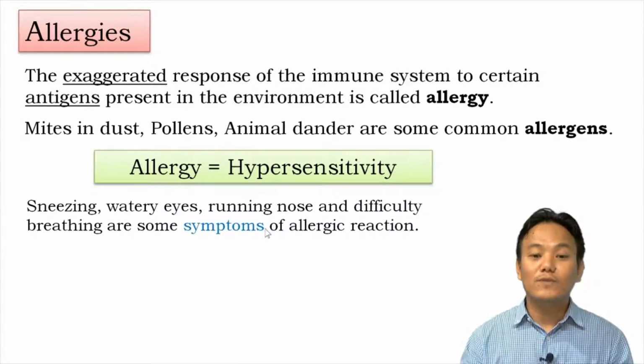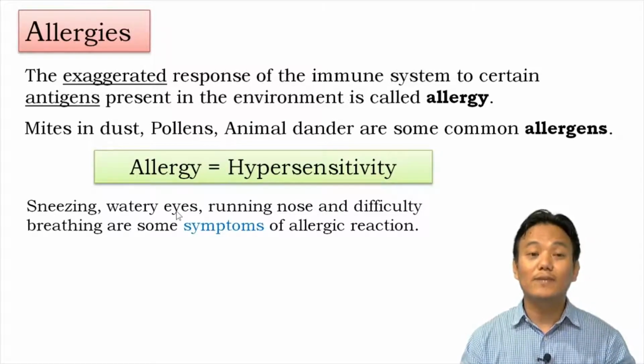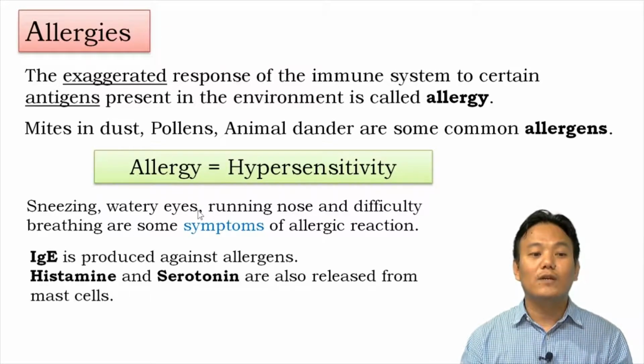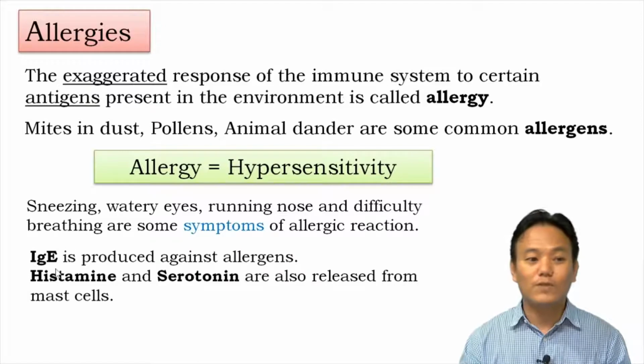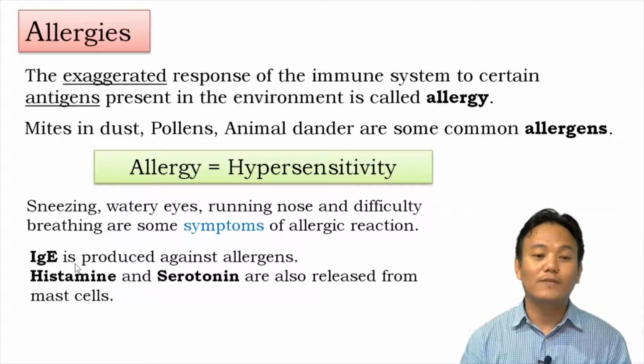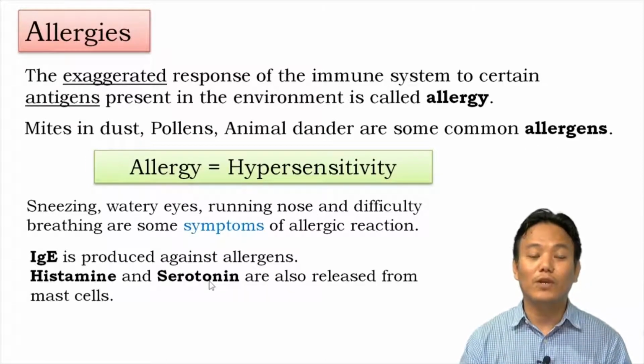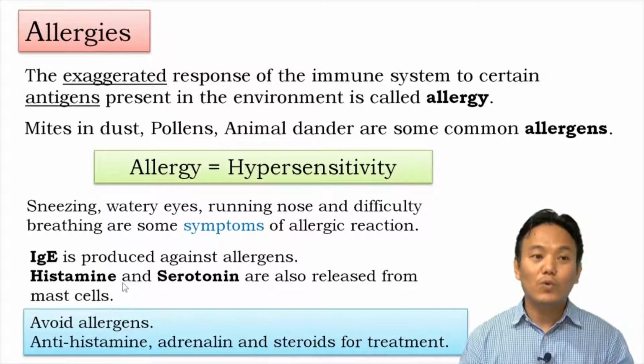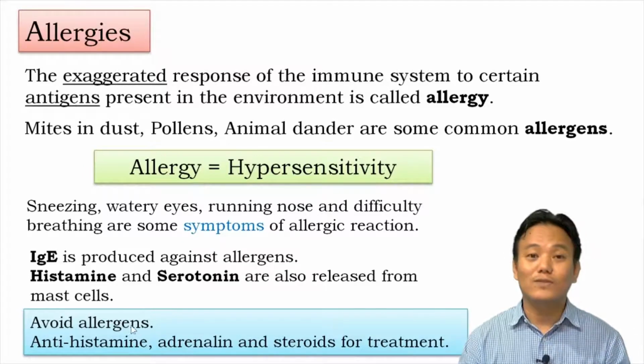Now, the symptoms of allergic reaction include sneezing, watery eyes, runny nose, and sometimes difficulty in breathing. These allergic reactions are caused by your body producing immunoglobulin E type antibodies against these allergens, and your body's mast cells produce histamine and serotonin when they come across allergens. Histamine and serotonin are inflammatory chemicals, so they cause inflammation. In order to control allergy, you first have to avoid allergens.